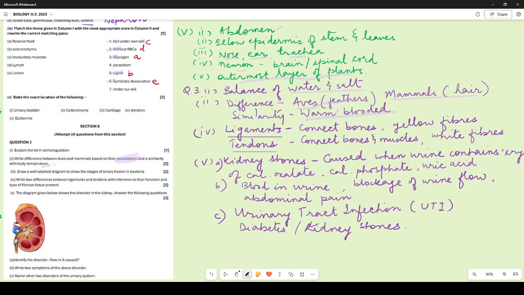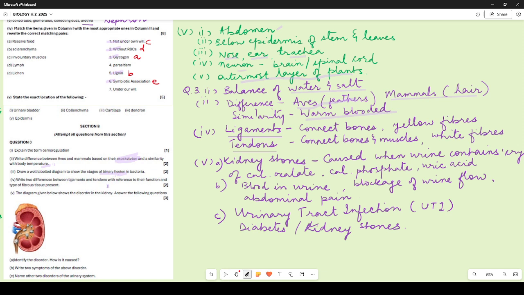Now, draw a well-labeled diagram to show the stages of binary fission in bacteria. If someone has drawn the binary fission in amoeba, then also we have given you marks, because what we wanted to see was the stages of binary fission, whether you have understood the term binary fission or not, because it's the same in amoeba and bacteria as well.